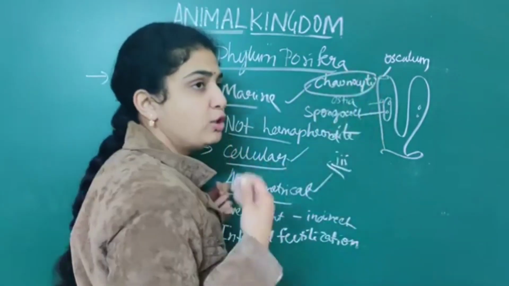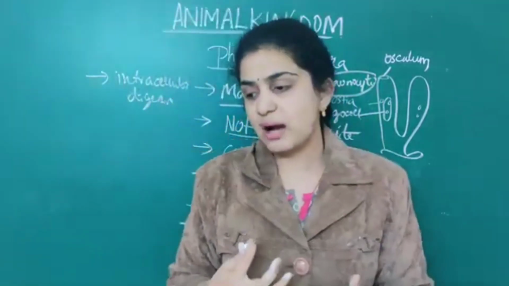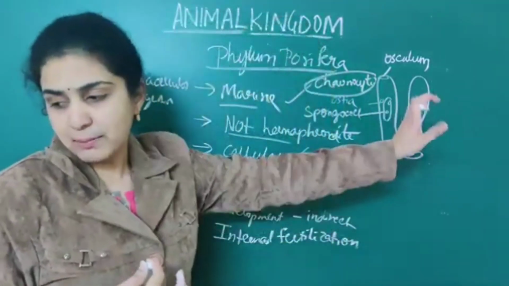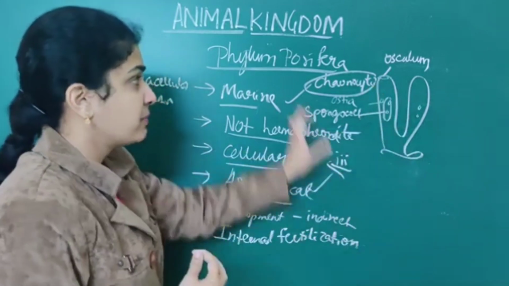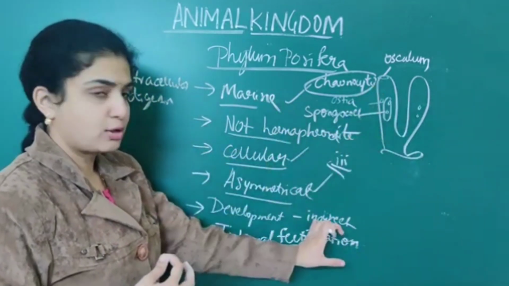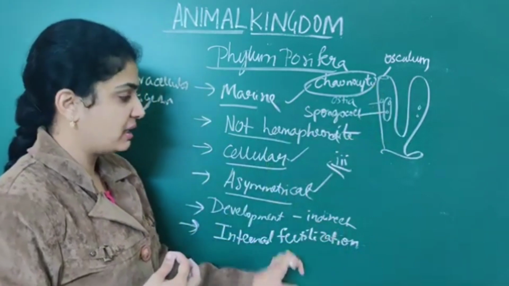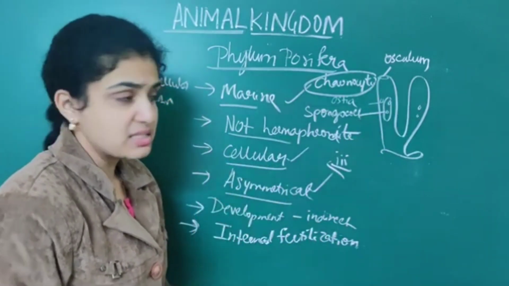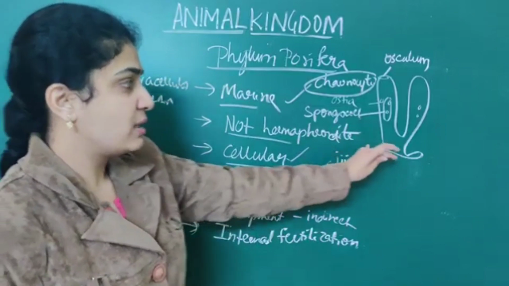See here all numerous scientific terms will come into play. So you should remember easily regarding this. No need to get confused. All you know all the points. I told you easy to remember: indirect development, internal fertilization and intracellular digestion. Next when you come,